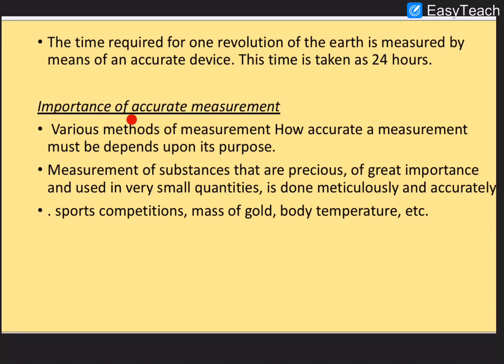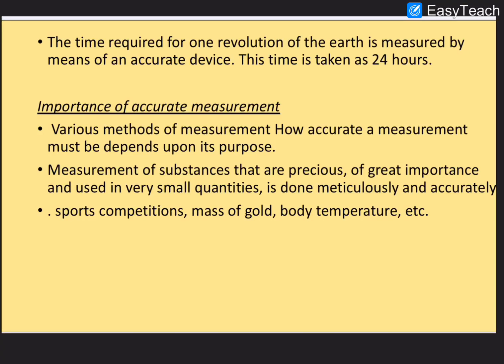Now we are going to the topic, importance of accurate measurement. Why is it important to measure physical quantities accurately without any mistakes? Various methods of measurement are there, and how accurate a measurement must be depends upon its purpose.